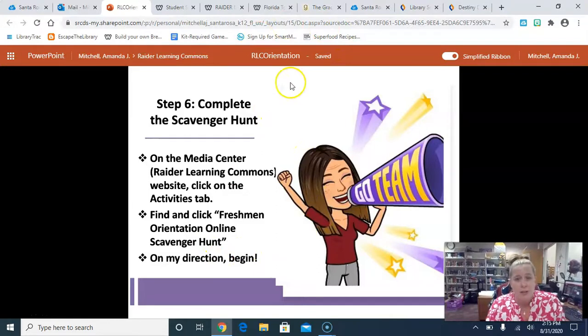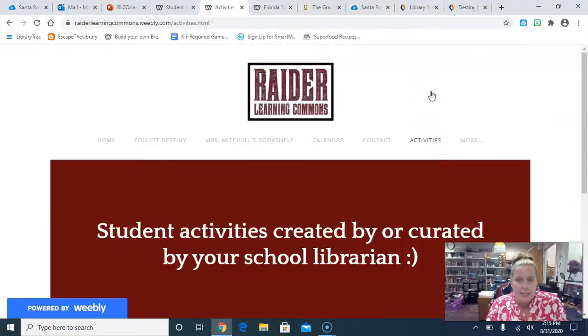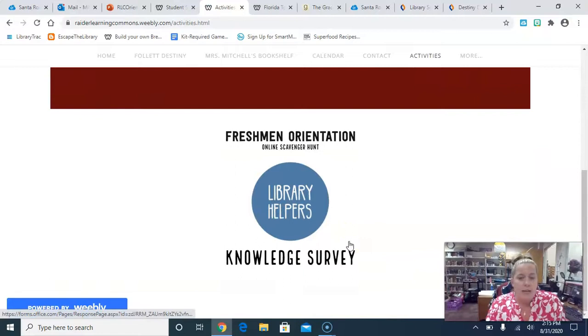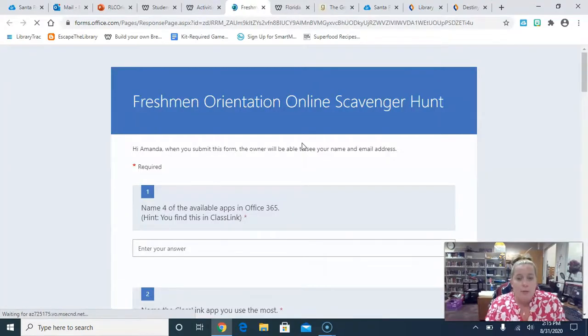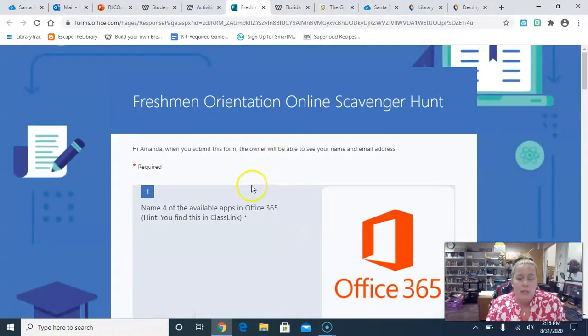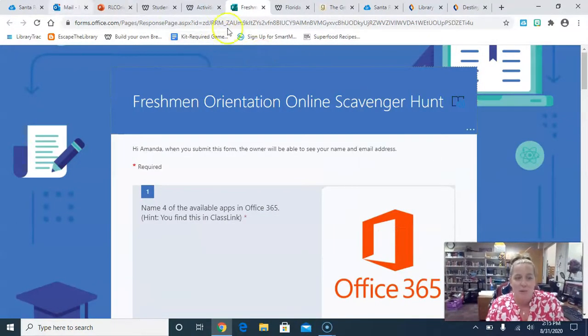In this case, you don't necessarily need my direction because I'm not with you, but let's show you what that looks like. When I click Activities, these activities that I've created, this is the one you want, Freshman Orientation Online Scavenger Hunt, will open up in a new tab, the form that you can fill out. So you're going to answer these questions by looking at all those resources we just looked at. So you'll have to open up your Classlink, you're going to have to open up the Navarre High website, you're going to have to open up my website, and hopefully you can find everything without any problems.